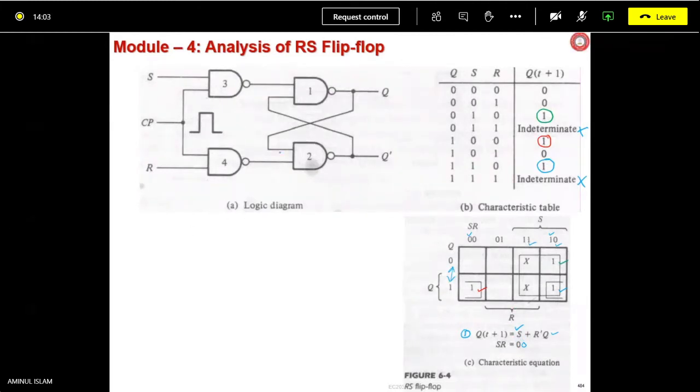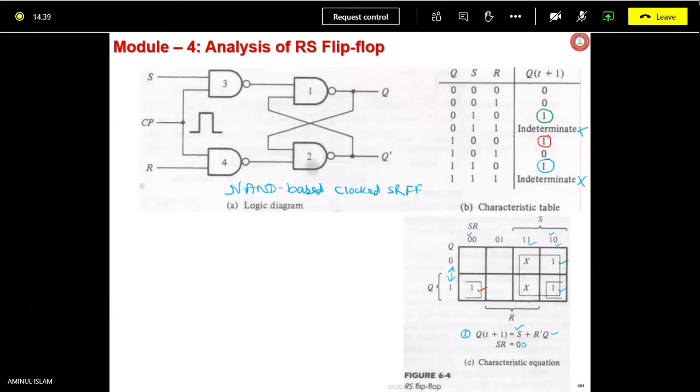So with this, your circuit diagram of the NAND based clocked SR flip-flop. Let me call it NAND based clocked SR flip-flop.